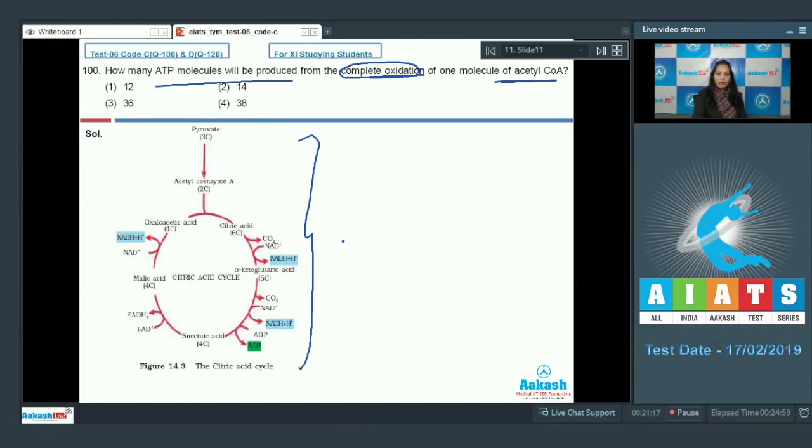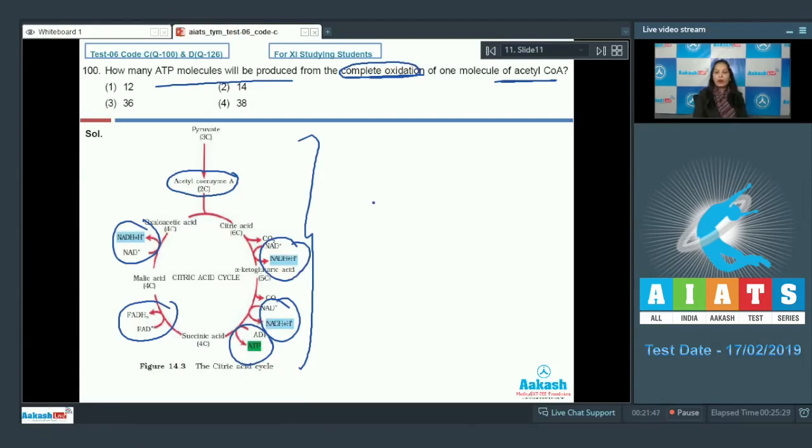Now calculate the ATP molecules from one molecule of acetyl coenzyme A. If this one acetyl coenzyme A enters into the Krebs cycle, then 3 NADH plus H plus molecules are produced, 1 FADH2 and 1 direct substrate level phosphorylation occurs, means one direct ATP is also produced.